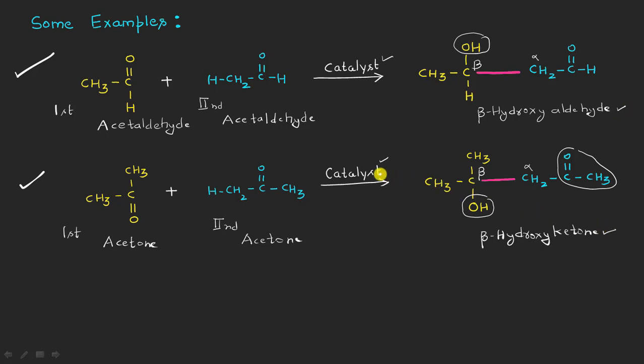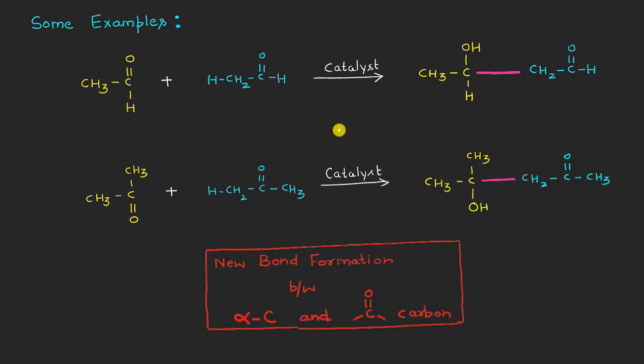You will also see here that as far as the aldol condensation is concerned, this actually results in the formation of a carbon-carbon bond, right? So you can see here, this is the carbon atom, and here is the carbon atom of the second acetaldehyde molecule. This new bond formation is taking place because of the aldol condensation. In the same way, in the second case here, that is in the case of ketones, this new bond formation is taking place between the carbon atom of the first ketone molecule, and here is the second carbon atom of the second ketone molecule.